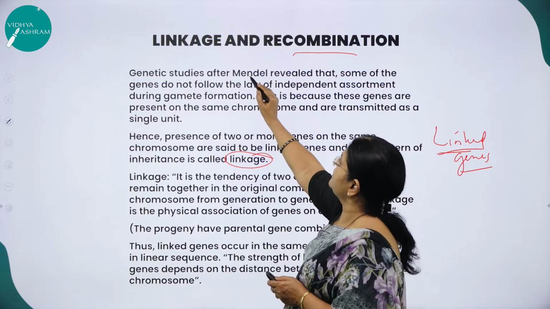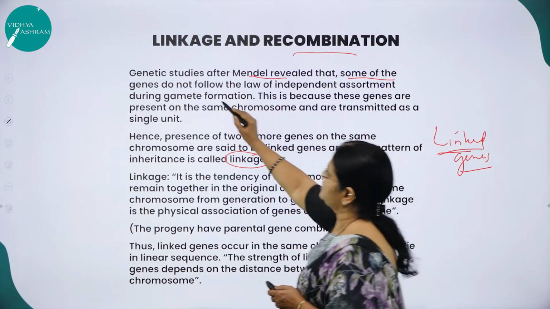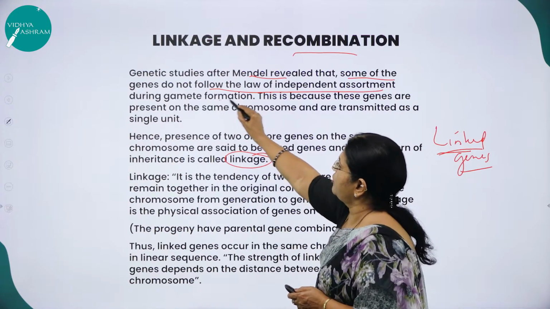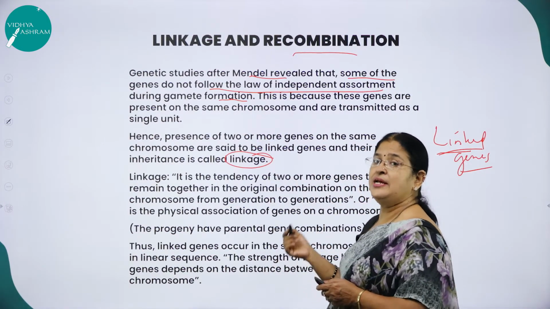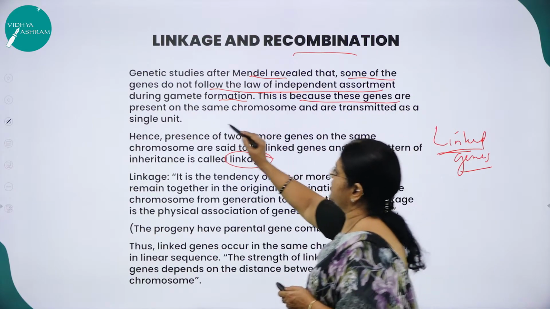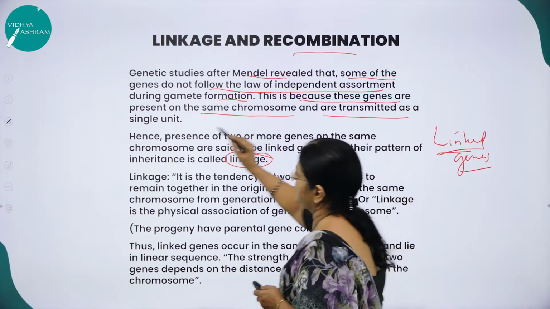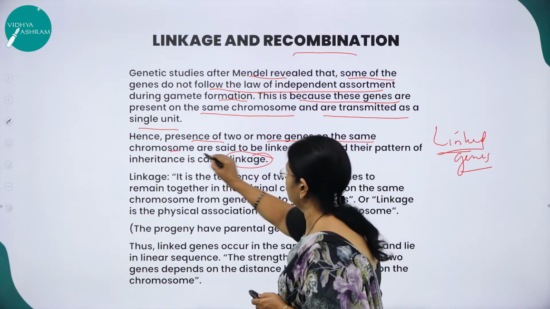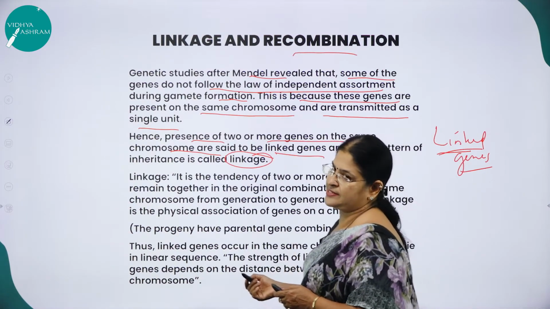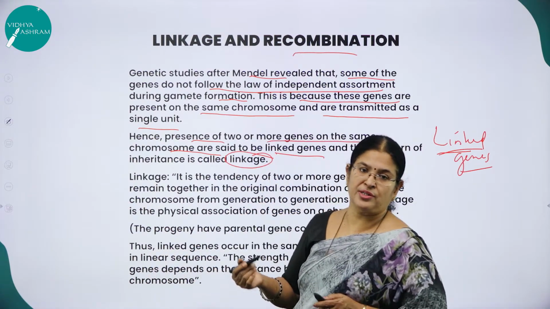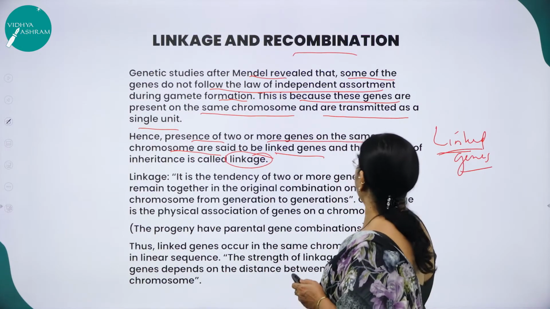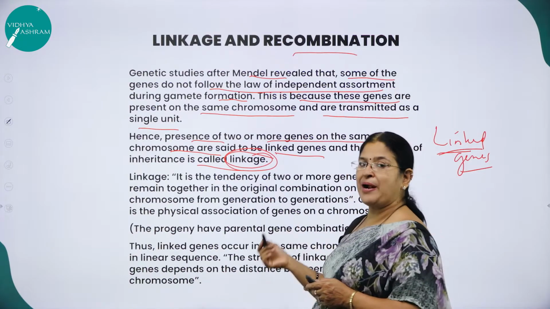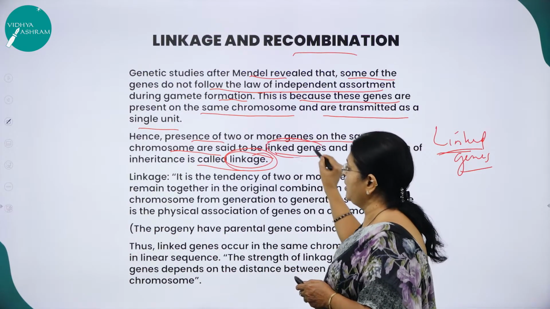Genetic studies after Mendel revealed that some of the genes do not follow the law of independent assortment during gamete formation. There is a slight deviation from the Mendelian study, and this is because these genes are present on the same chromosome and are transmitted as a single unit. Hence, the presence of 2 or more genes on the same chromosome are said to be linked genes, and their pattern of inheritance is called linkage.